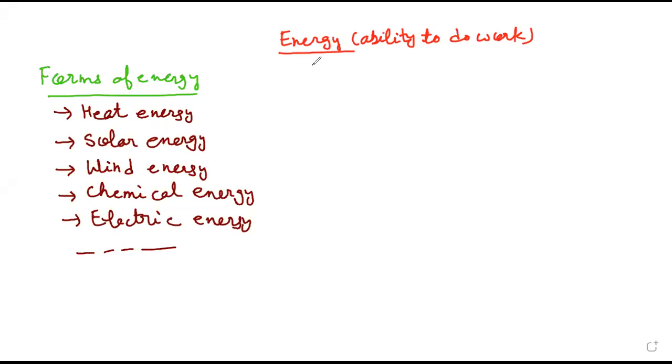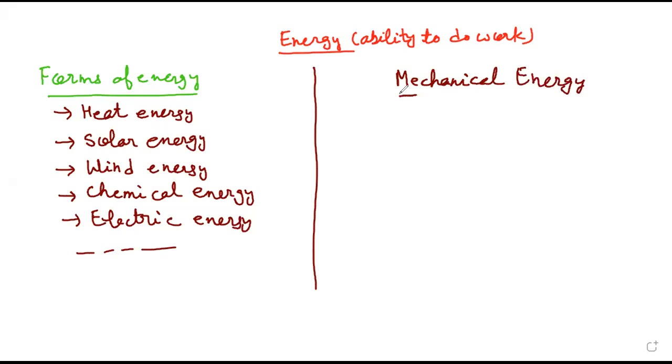But now for class 9, we are going to discuss a special kind of energy, that is mechanical energy. From its name, it's very clear why it is mechanical energy. Mechanical means the muscles will be involved, right? So in this chapter, we are going to study two forms of this kind of energy.